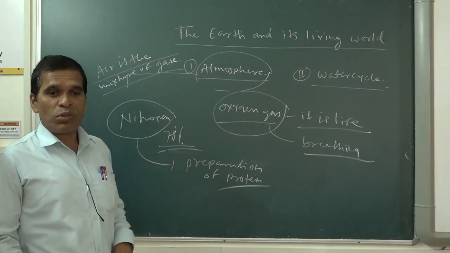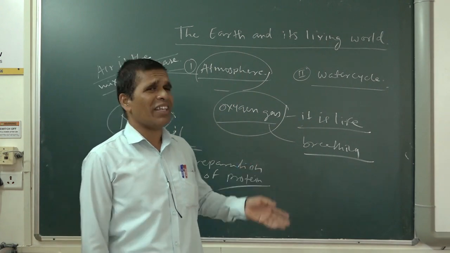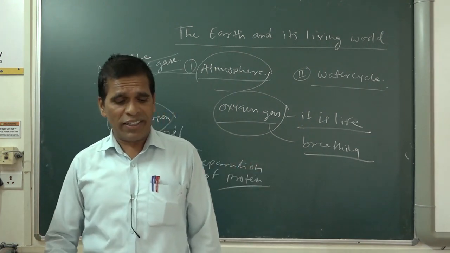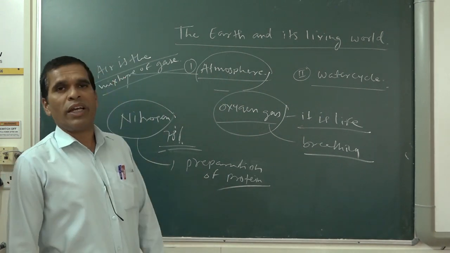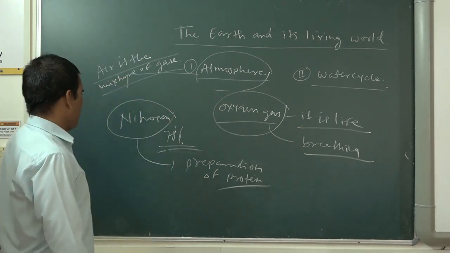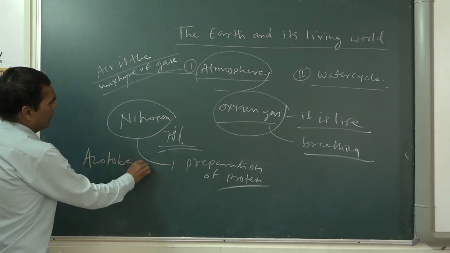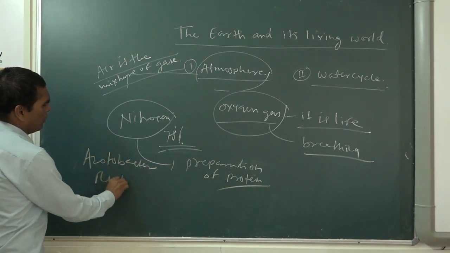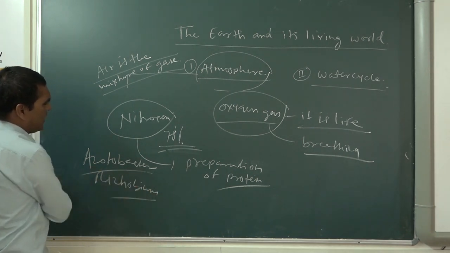How do plants take the nitrogen? There are processes, and when you go to a higher standard you will study that. But here I would say there are some bacteria, Azotobacter and Rhizobium.